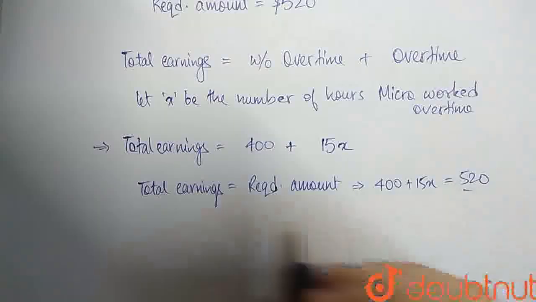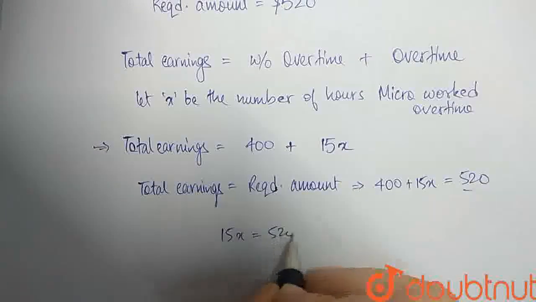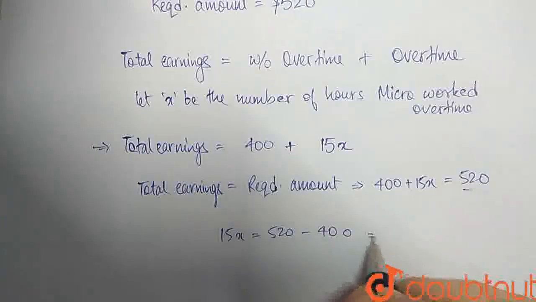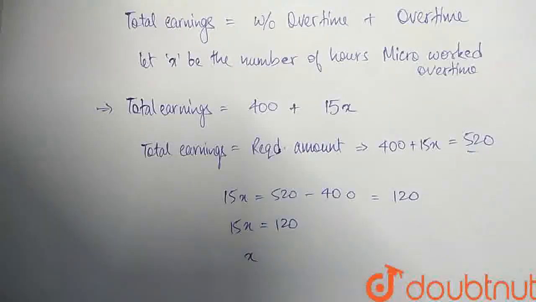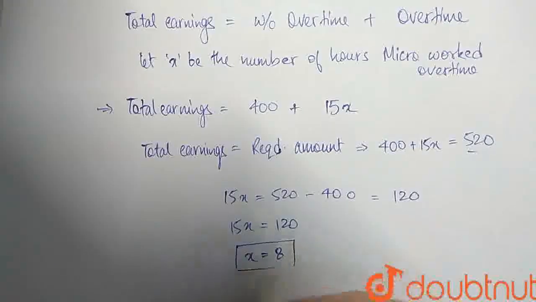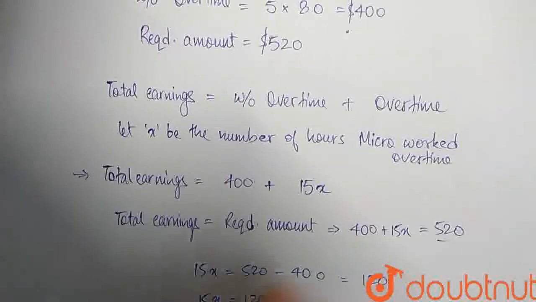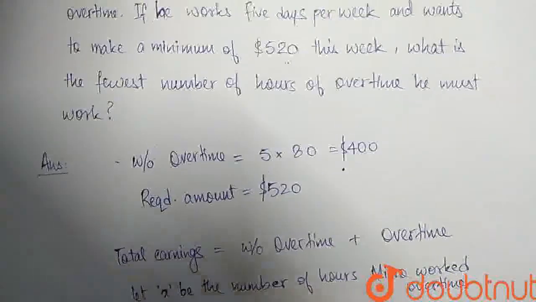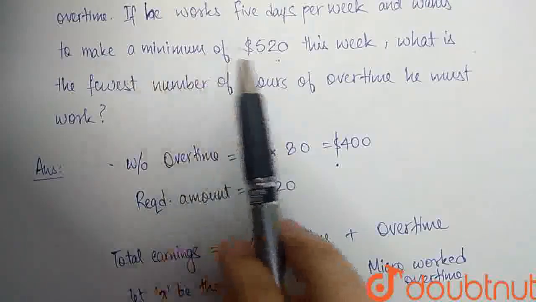So that gives us 15x equals 520 minus 400, which is equal to 120. So 15x equals 120, x equals 8, right? So the answer here is 8 hours. Micro needs to work at least 8 hours, right? The fewest number of hours of overtime he must work is 8 hours in order to make a minimum of $520 this week.